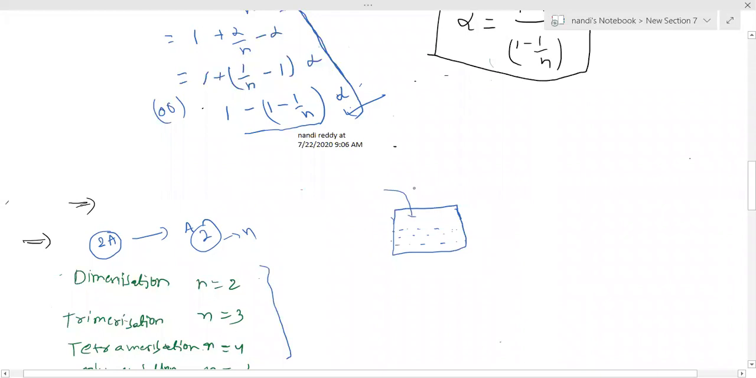Suppose we are adding AlCl3 here, sir. It is going to dissociate. You will get Al3+ plus 3Cl minus. This is dissociation.